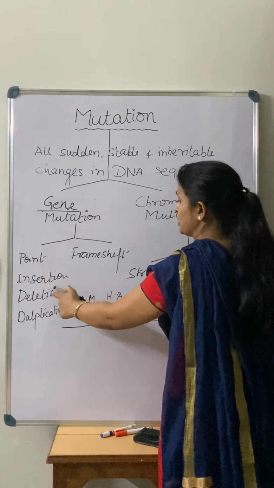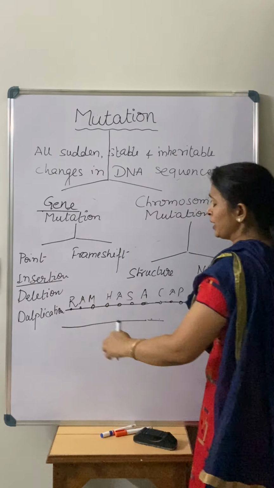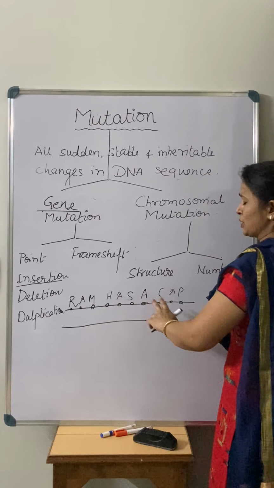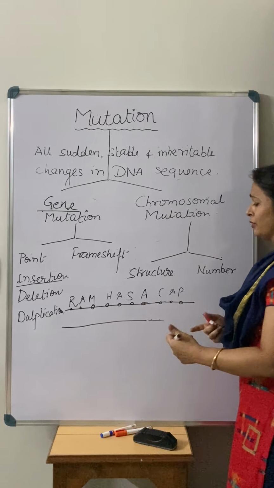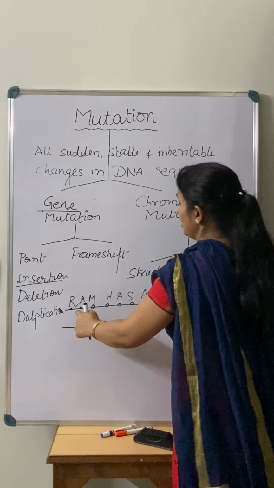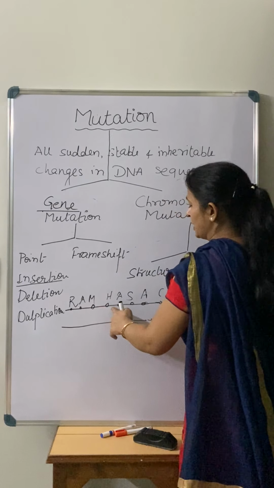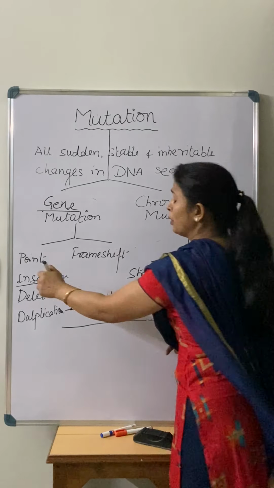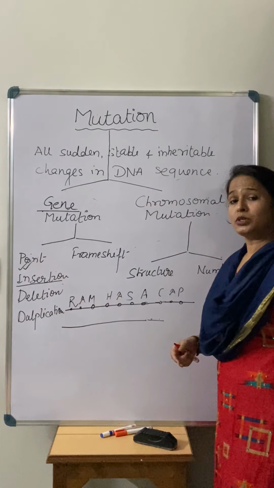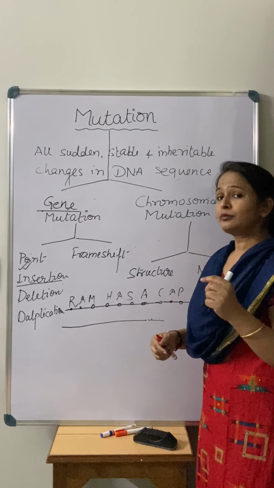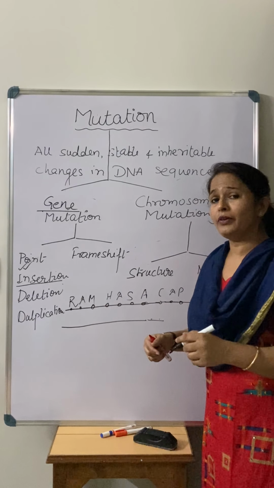For example, I am saying there is an insertion. So a phrase like this means Ram has a cap. Actually, I am just trying to tell you what the meaning of this is. These are the base pairs, and I am giving a few words for them. Right, R-A-M-H-A. So for example, there is an insertion of a base pair, right? I am talking about point mutation. So in this case, I am saying there is an insertion of a base pair.